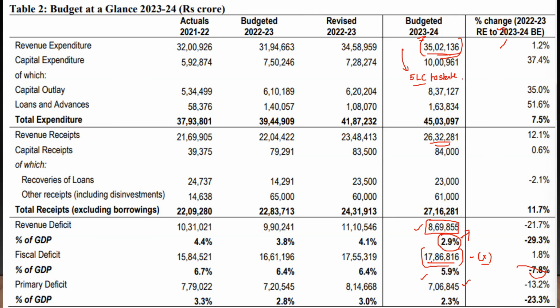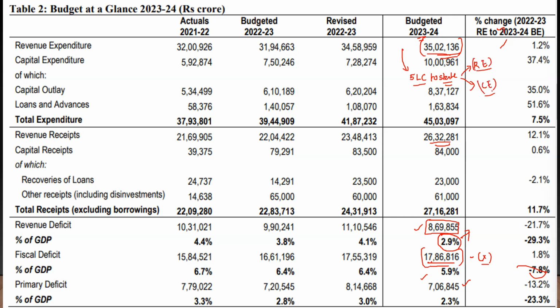But of this 5 lakh crore, the states have the liberty of deciding how to spend this money. They have two ways of spending it. This 5 lakh crore can be spent either on revenue expenditure or on capital expenditure.